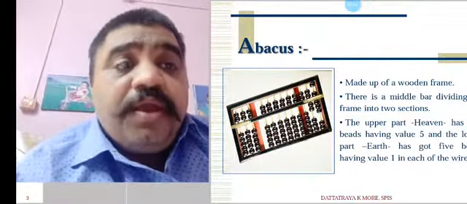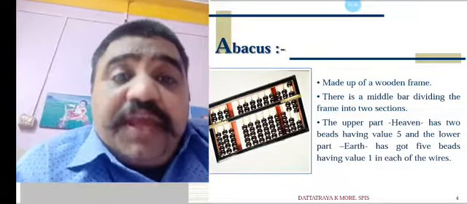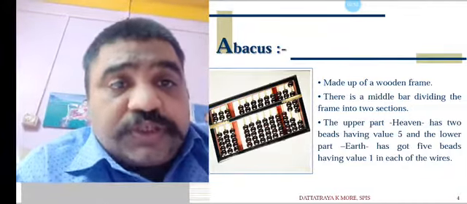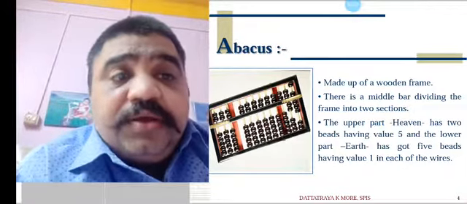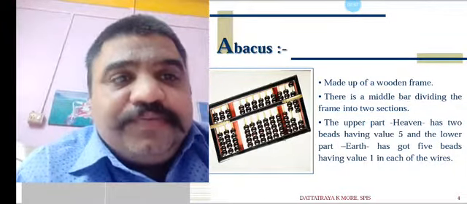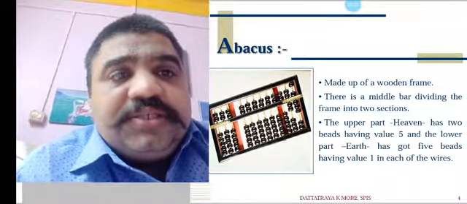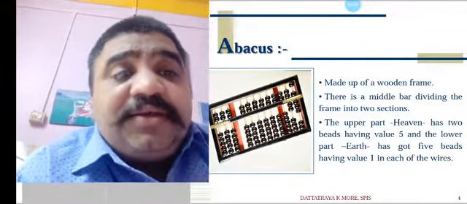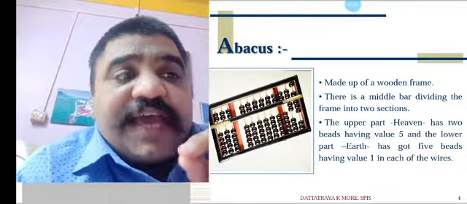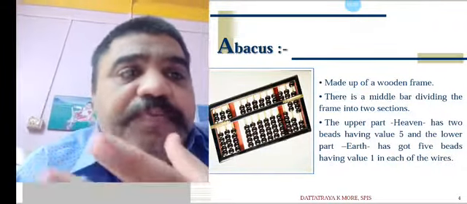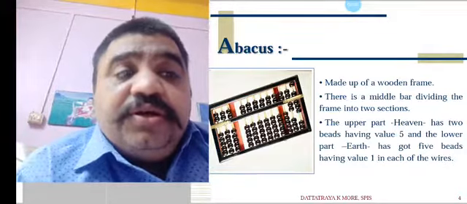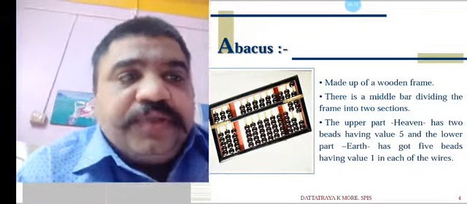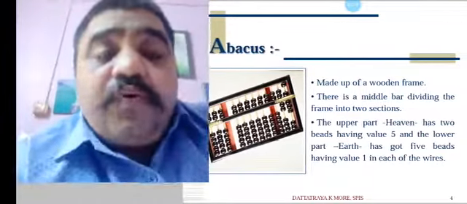There is a middle bar dividing the frame into two sections. The upper part was called heaven. It was having two beads in each stick, and the downside part is called earth. It was having five beads in each column, or we can say the wires.